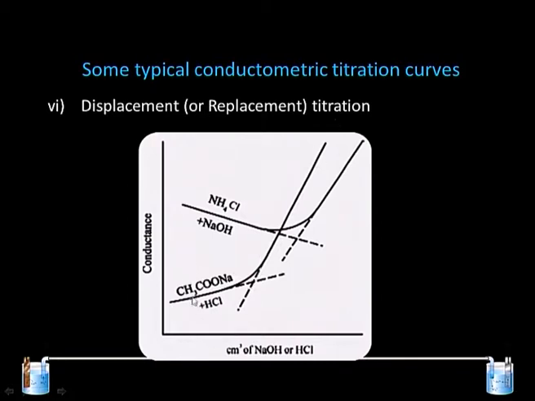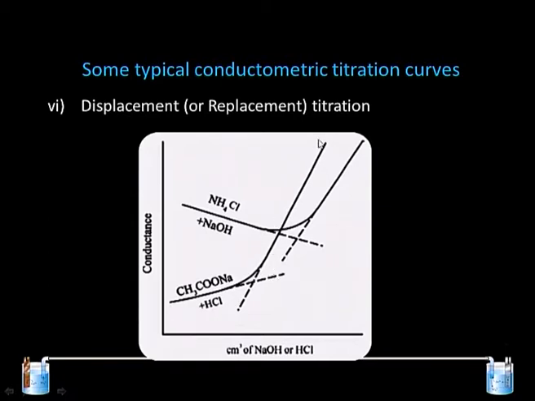So, basically you have a weak acid salt and a strong acid. The acetate ion is being replaced by H+ ion, which increases the conductance to a certain level, but after the consumption of the acetate ion, the HCl increases the conductance to a much higher level.